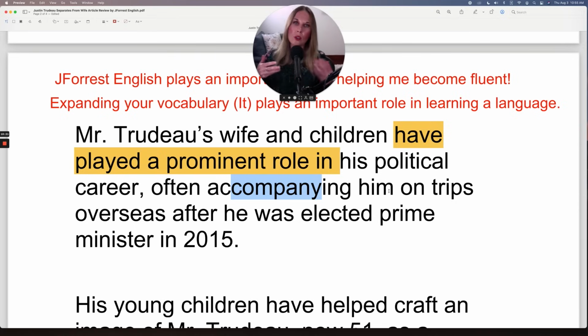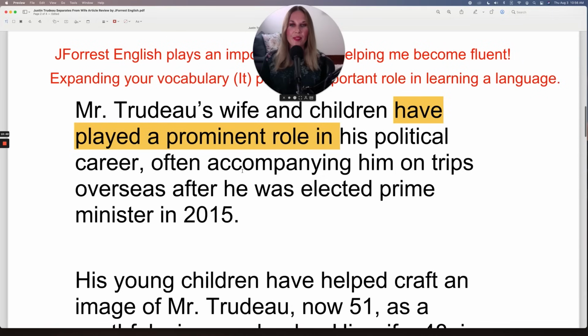So if I want to invite my friend to a movie or the mall, sure, I could say, can you accompany me to the movies? But that sounds a little formal. I would say, do you want to come with me to the movies? So this makes sense in this context, but in a more everyday context, you can simply say, do you want to come with me to the movies? Let's continue.